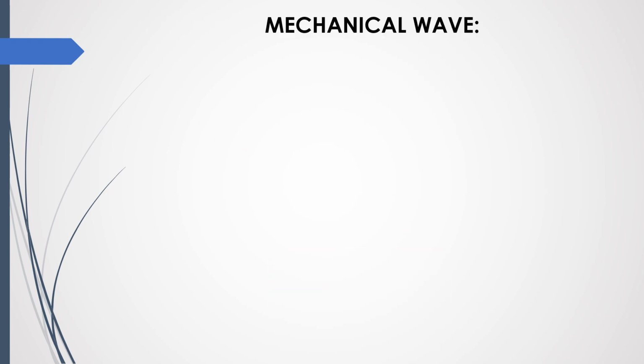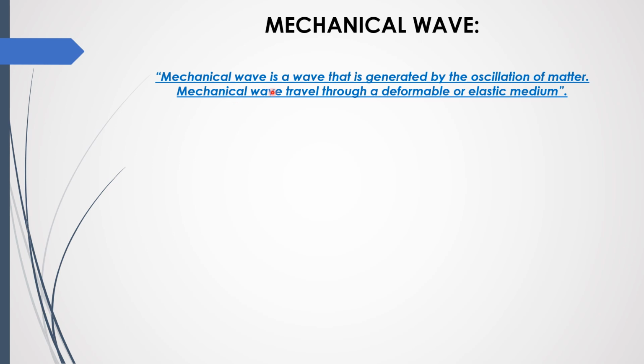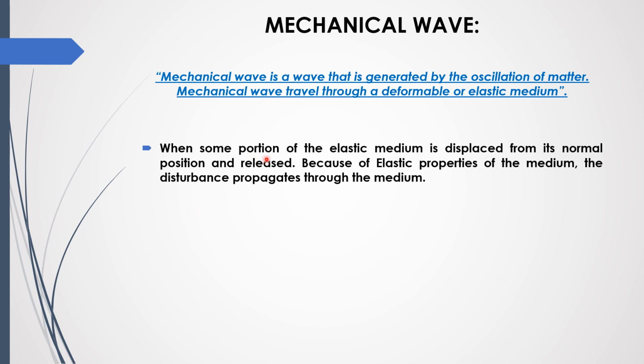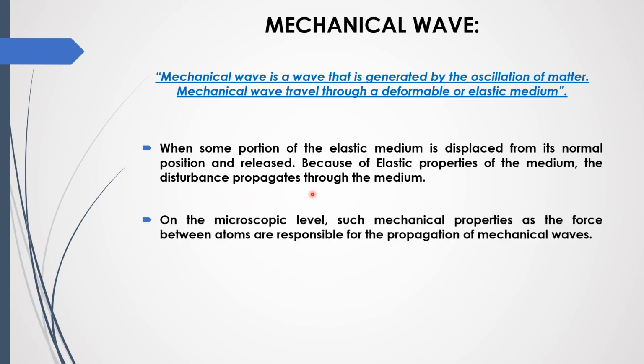Okay, now let's talk about mechanical waves. A mechanical wave is a wave that is generated by the oscillation of matter. A mechanical wave travels through a deformable or elastic medium. When some portion of an elastic medium is displaced from its normal position and released, because of the elastic properties of the medium, the disturbance propagates through the medium.